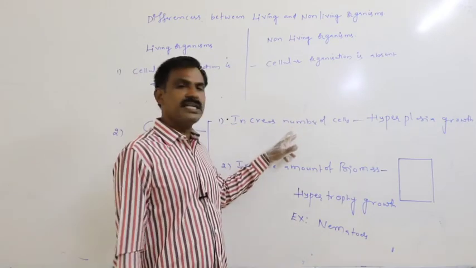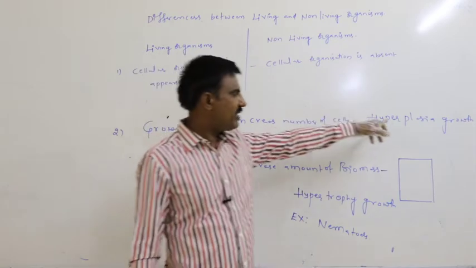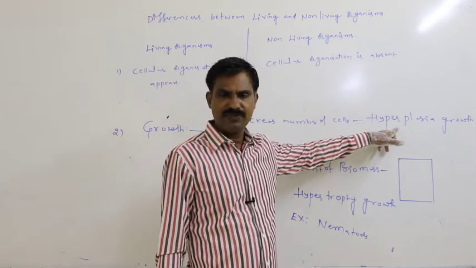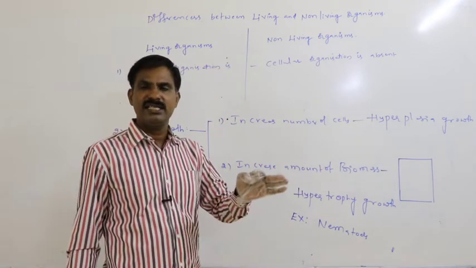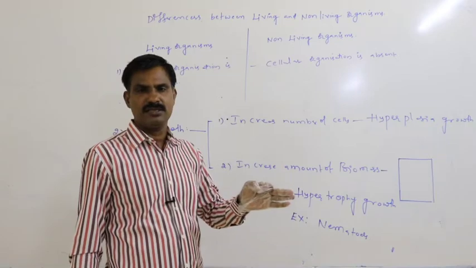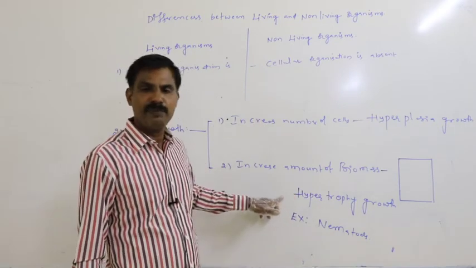Definitely, if growth occurs due to an increase in the number of cells, that is said to be hyperplasia growth. Otherwise, if growth occurs due to an increased amount of biomass, that is said to be hypertrophy growth.